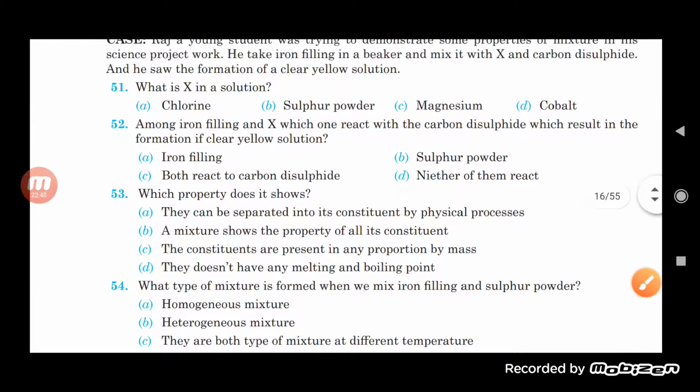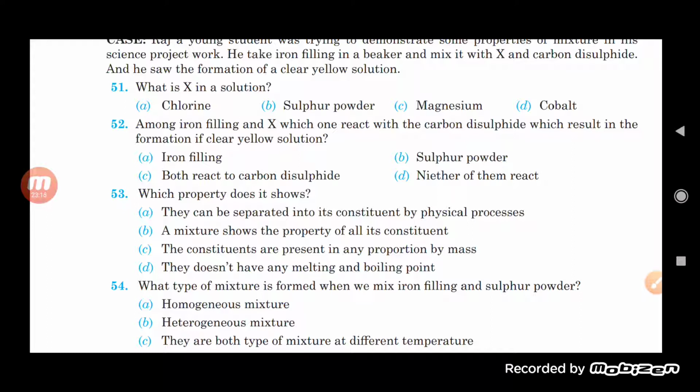Then see the second question. Among iron filings and X, which one reacts with carbon disulfide resulting in the formation of a clear yellow solution?